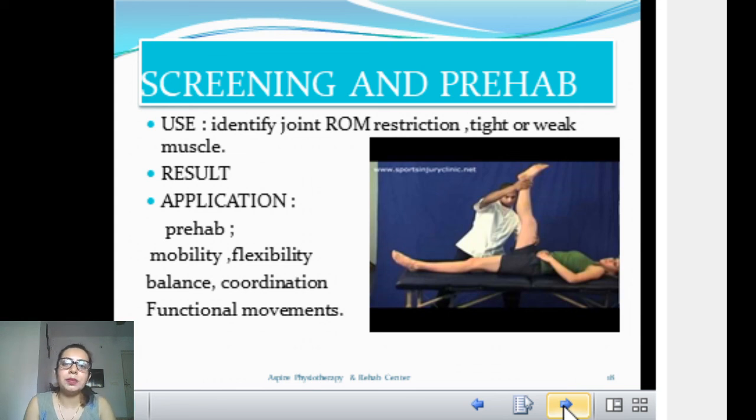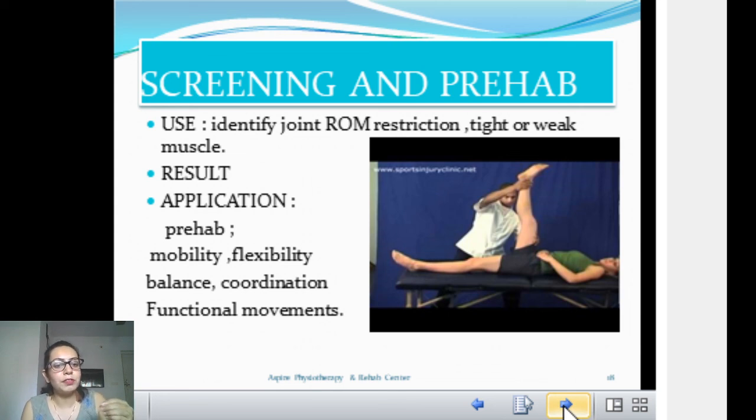Now screening and prehab. This is new because most people believe they should go to the doctor only once they get an injury. It is not that way. If you really want, get yourself screened. In screening, according to your game, as we discussed, there are particular injuries very common in specific games.